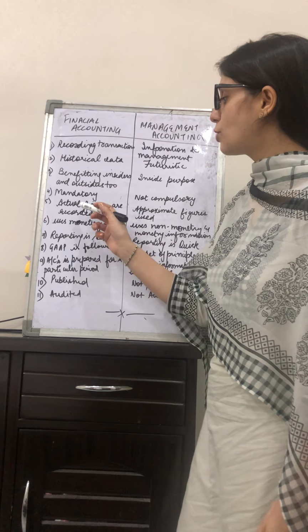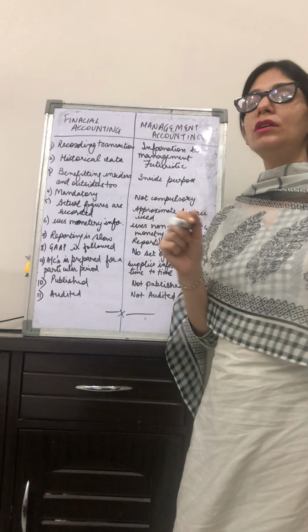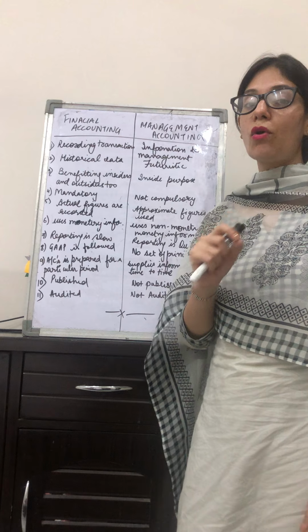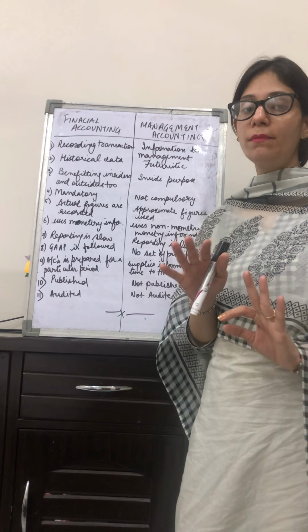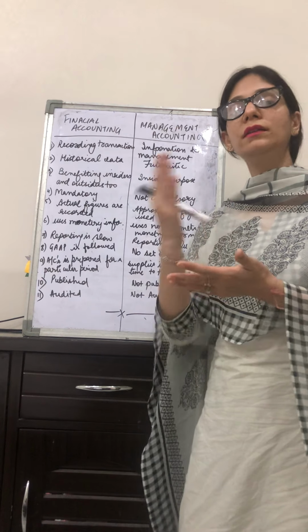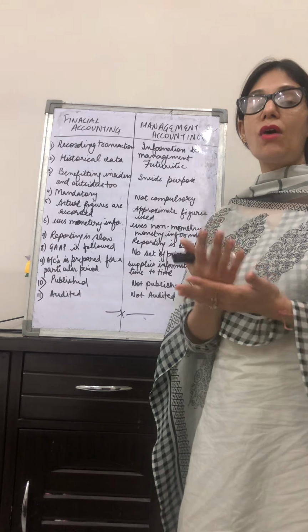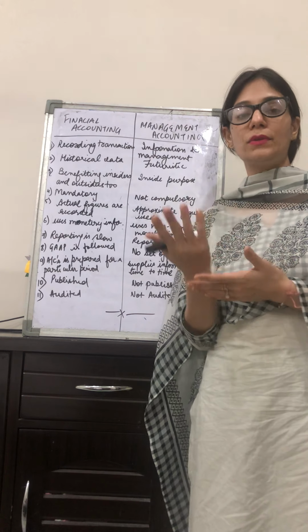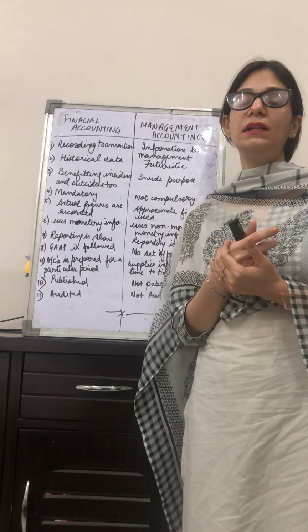Next is the actual figures are recorded. In financial accounting, actual figures are taken. The data which is to be recorded is to be very accurate, very prompt, no biasness. The data should be very reliable for the other accounts also, or anything else which an accountant or any other person may need someday.